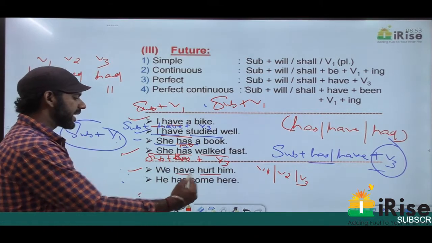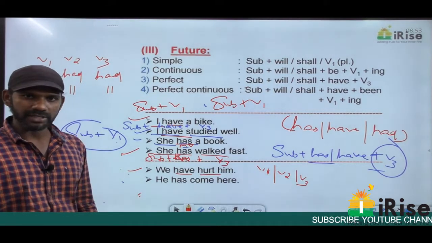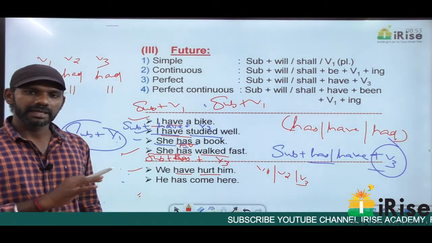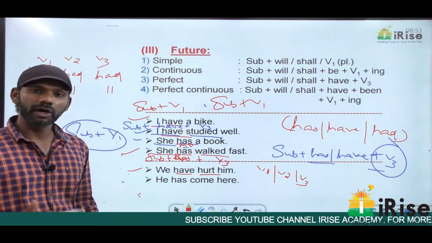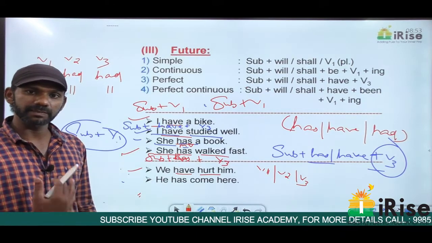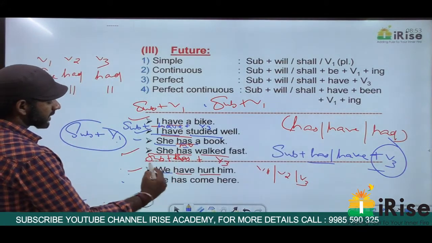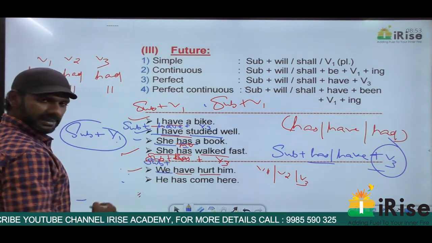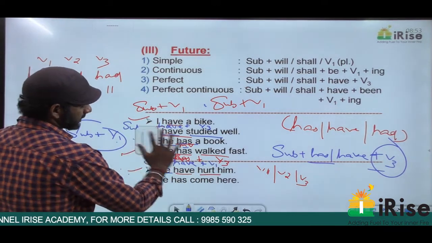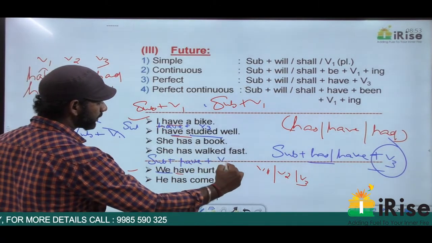In this statement, have is an auxiliary verb because hurt is a main verb. So have becomes an auxiliary verb. Have comes only in the present tense, so it must be in one of the 4 categories of present tense. No ing, not present continuous, not present perfect continuous. We have only 2 categories left. One is simple present, the other one is present perfect. We'll just write down the order of this statement. The subject here is we, plus have is an auxiliary verb, plus V1.